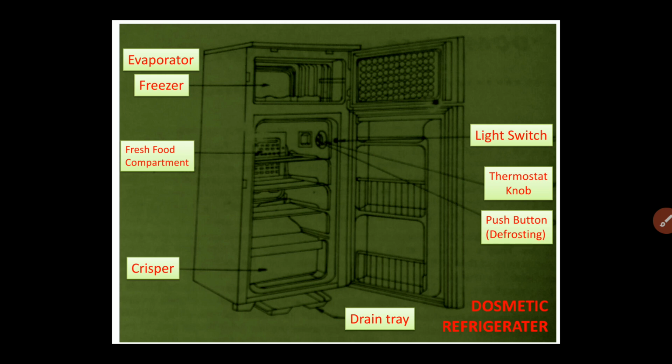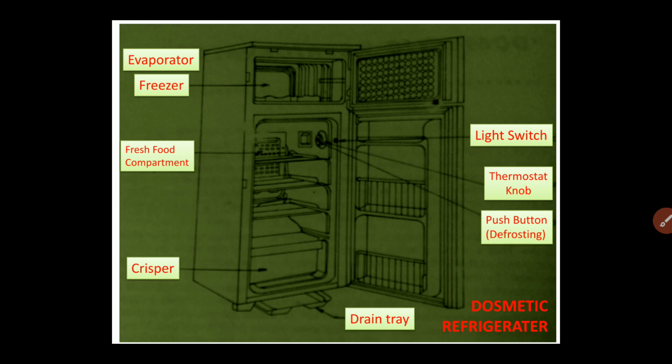So moisture is always present inside the domestic refrigerator, and when this moisture comes in contact with the evaporator coil, it gets cooled to a temperature below 0 degrees centigrade. Naturally the water vapor will condense into liquid, but then it will freeze into solid ice. This solid ice, called frost, will collect on the evaporator coil itself and form a layer. This frost layer will go on increasing in thickness day by day.